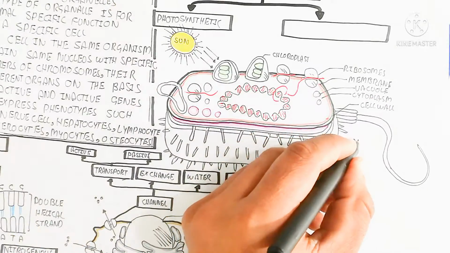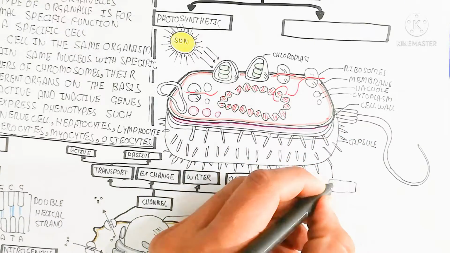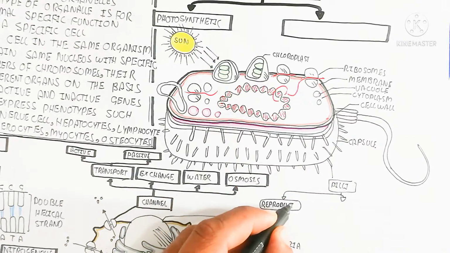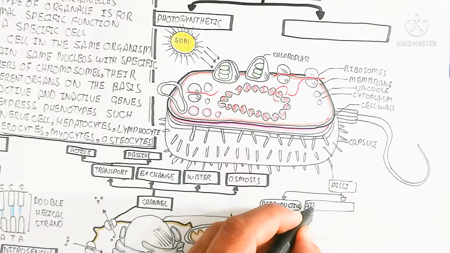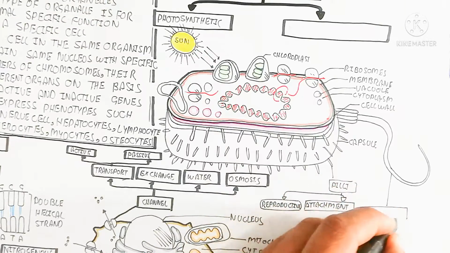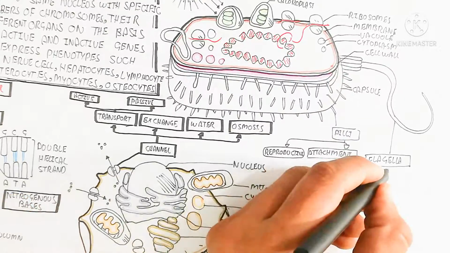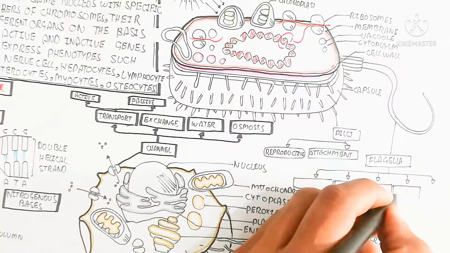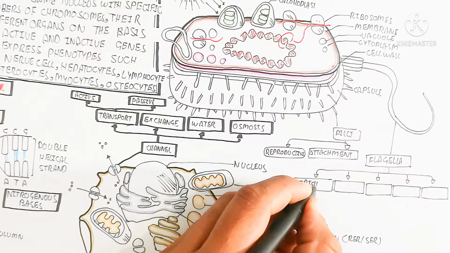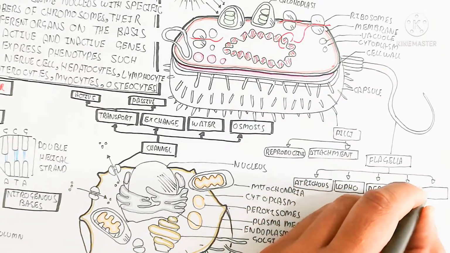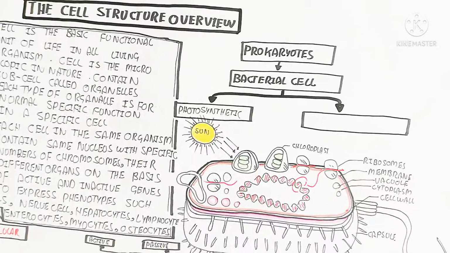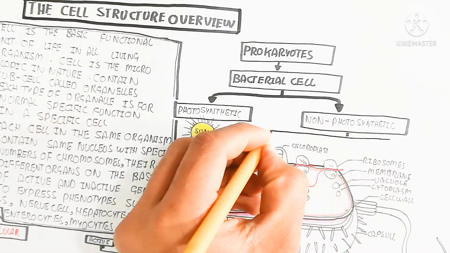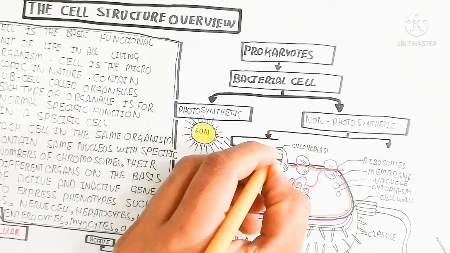And here is the membrane, vacuole, cytoplasm, and cell wall. The outer covering is known as a capsule. Here are the pili. The pili are basically used for reproduction and attachment. The special pili are known as the reproductive pili. And here is the flagella. On the basis of the number of flagella, we can classify the bacteria. Atrichous means without flagella. Lophotrichous has a cluster of flagella on one side. Peri means whole body cover, mono means one, and hetero means different types of flagella present in the same organism.